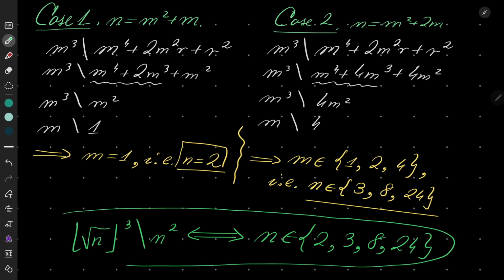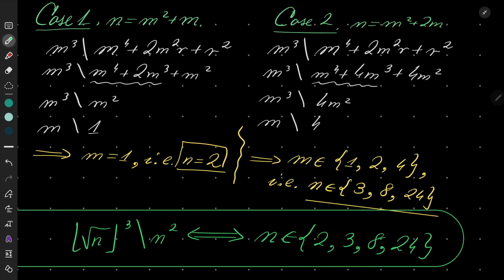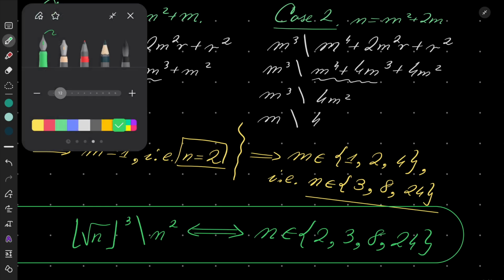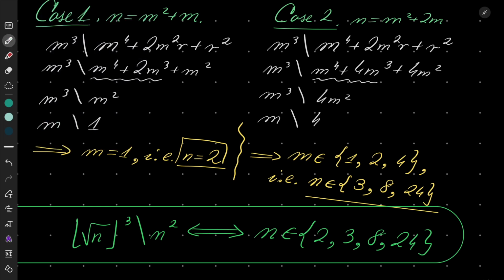Obviously, we are not including any squares. And that closes our problem. Remember that when dealing with floors and square roots, you can express your number as some square plus some type of remainder.